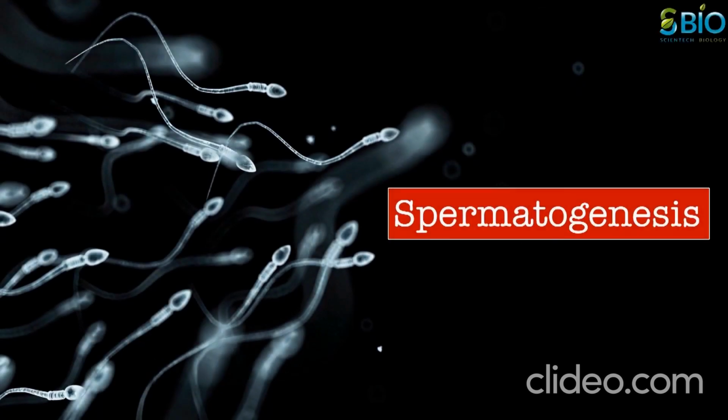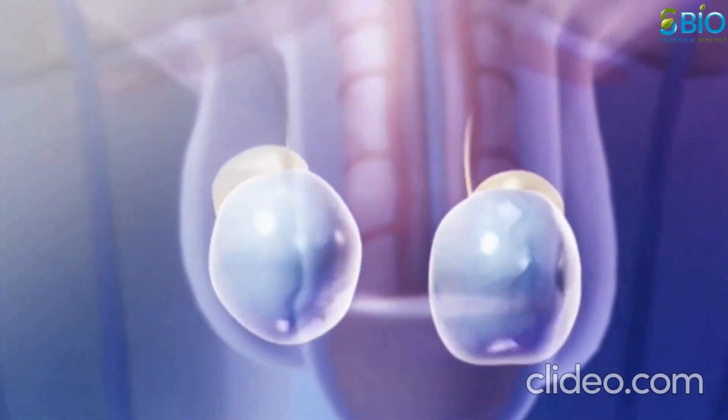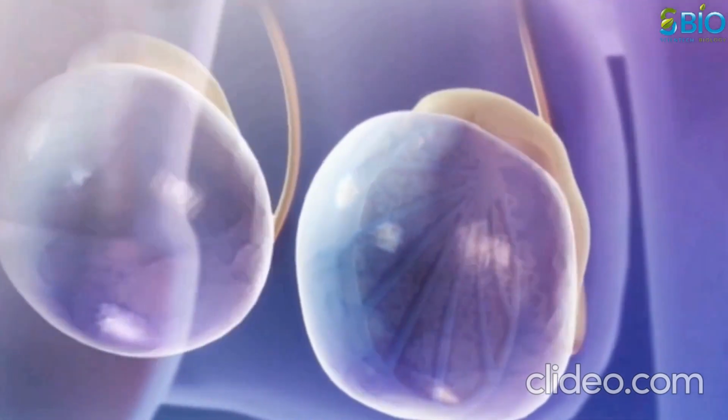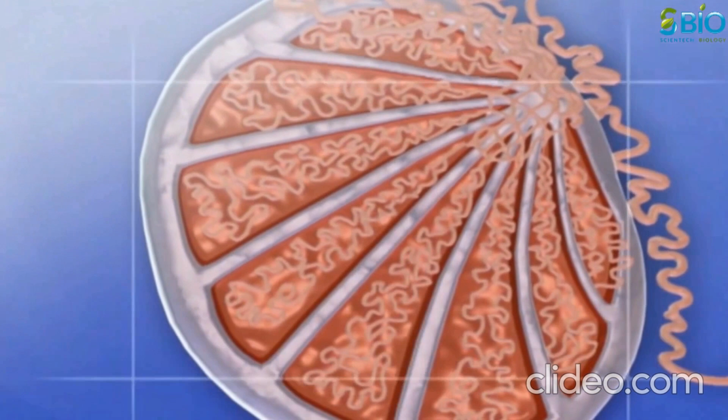In today's video, I am going to discuss the process of spermatogenesis. The testes constantly produce sperm, the male sex cell. Production begins within the seminiferous tubules, where stem cells called spermatogonia develop into immature sperm.